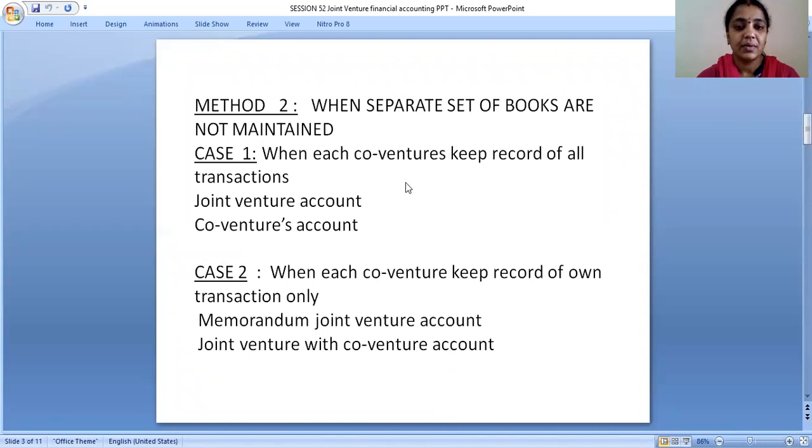In the first case, when each co-venturer keeps a record of all transactions, we have to maintain the joint venture account and co-ventures account. In case two, when each co-venturer keeps a record of own transactions only, we have to prepare the memorandum joint venture account and the joint venture with co-ventures account. These are the books we have to maintain when a separate set of books is not maintained.